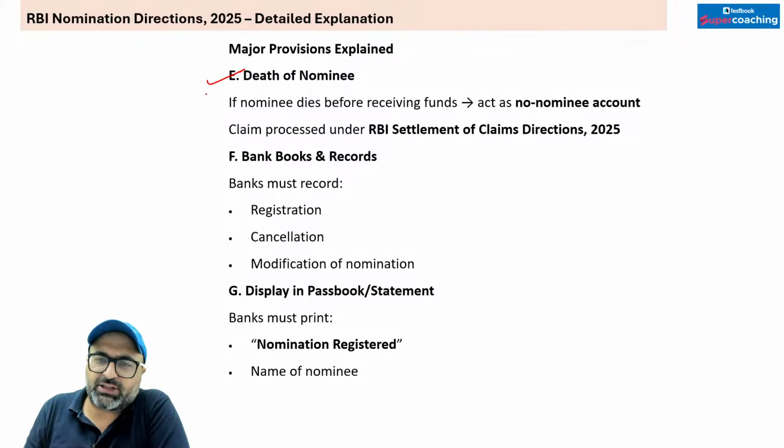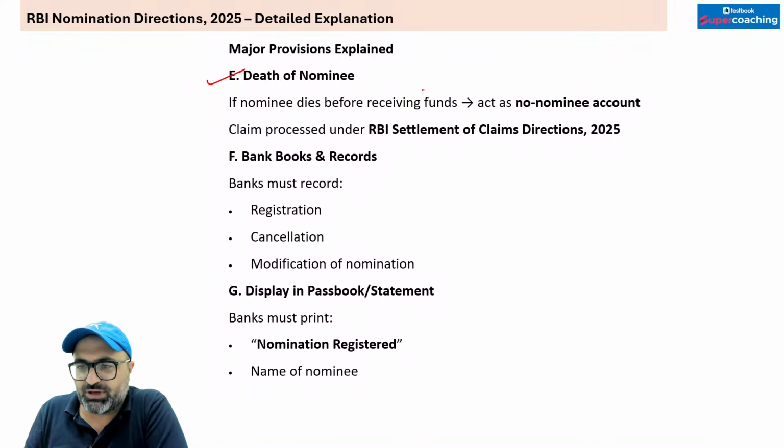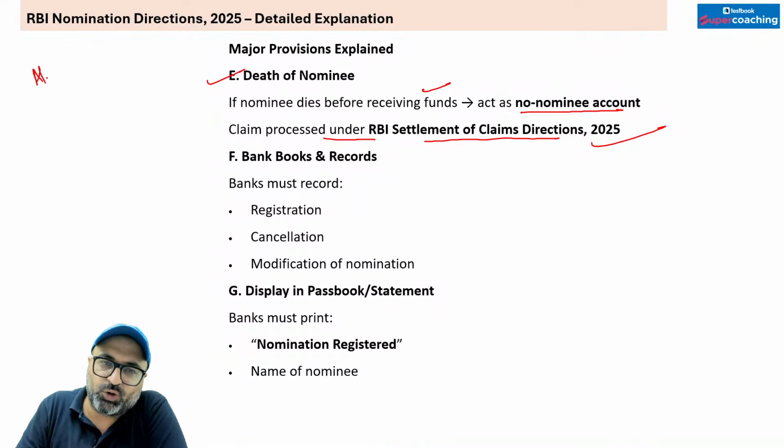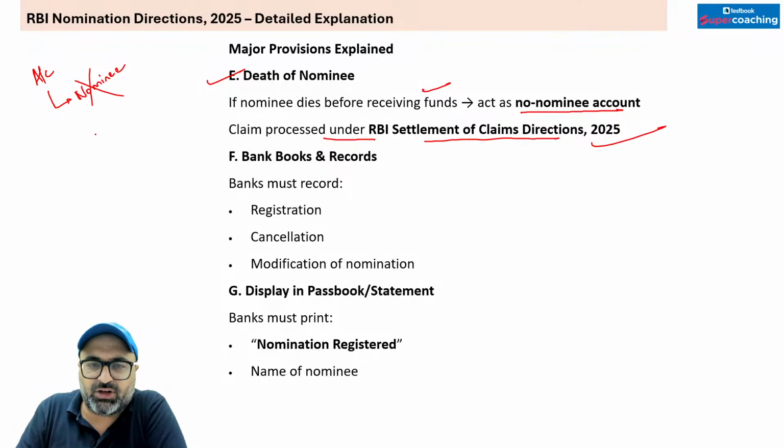अब अगर डेथ हो जाती है नॉमिनी की, if the nominee dies before receiving the funds, it acts as no nominee account, claim processed as per RBI Settlement of Claims Directions 2025. समझ आई ये बात कि आपने एक अकाउंट ओपन किया, against that you have appointed a nominee, but unfortunately the nominee passes away, and if the nominee passes away in that particular scenario, what is going to happen?